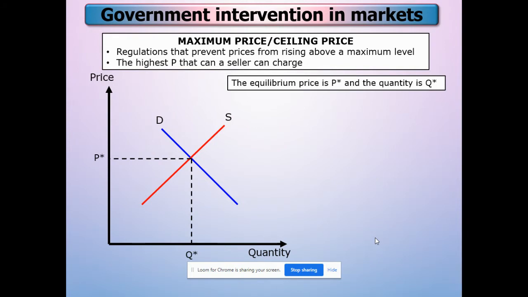The first one is the maximum price, or we call it the ceiling price. This is a regulation that prevents price from rising above the maximum level, the highest price that can be charged by the seller.